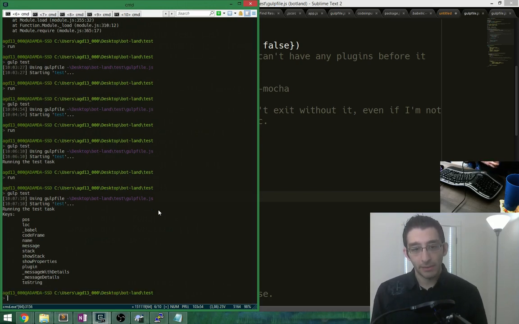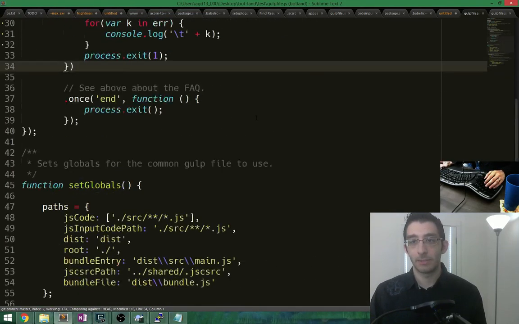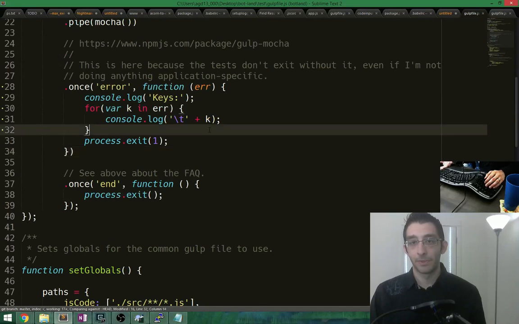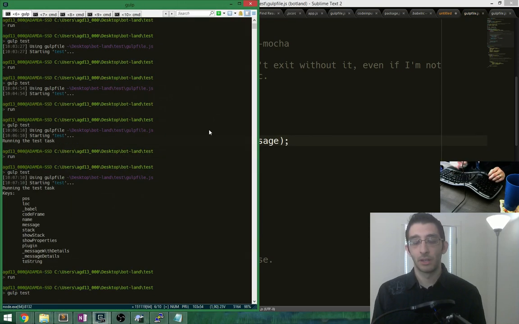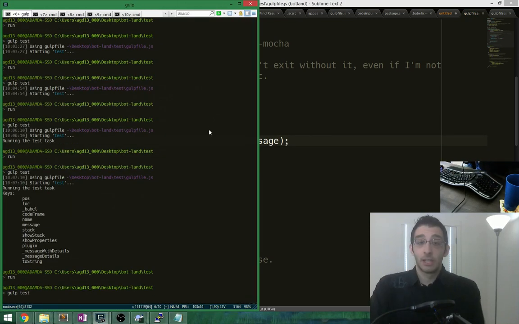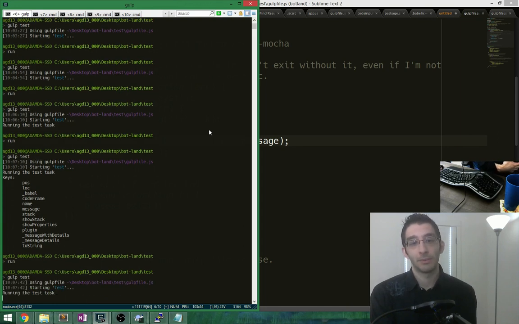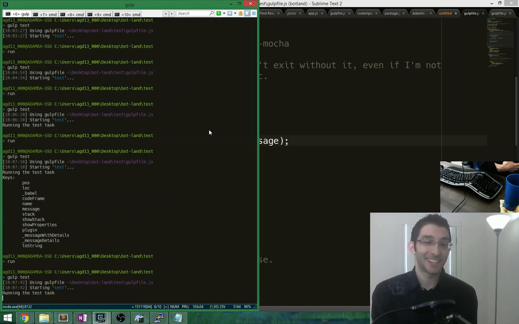Okay, what do we have? Message. Yep, let's take a look at message. So console.error error plus error.message. Let's try that out and then we'll see what the error is. It's probably something to do with Babel. It could be as simple as undefined is not a function and no stack trace whatsoever, in which case we would have screwed up Babelify's configuration or the registration. We'll have to look at that.